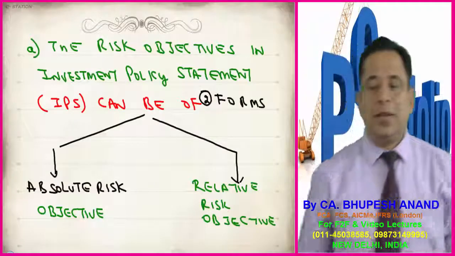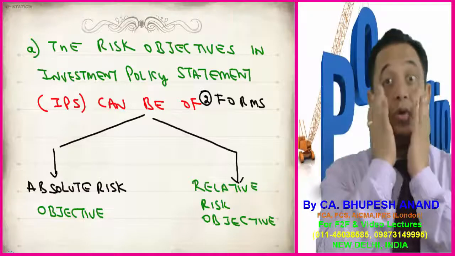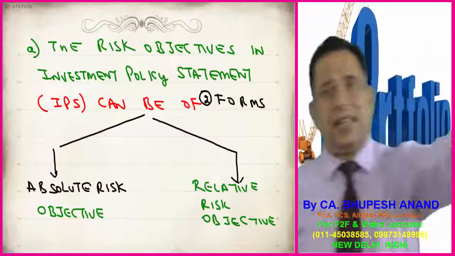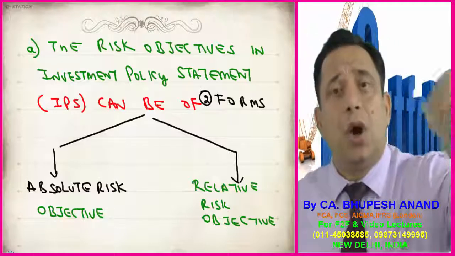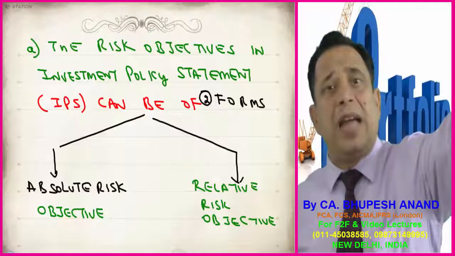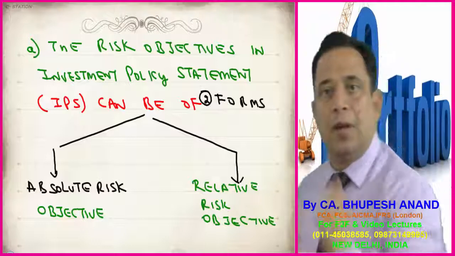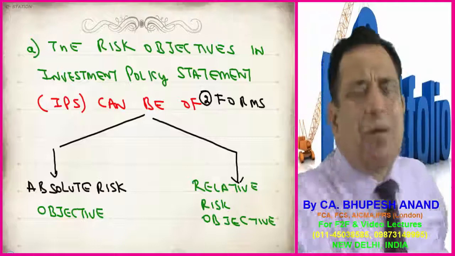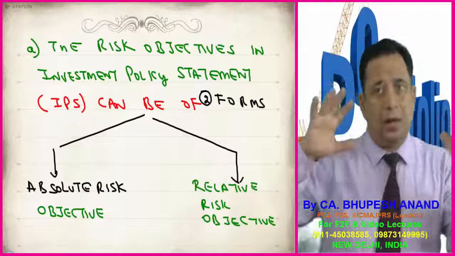The risk objective in IPS can be of two types. Now I can have absolute risk and relative risk. This investor can say that I will not bear a loss or a decrease in the return or the decrease in the value of portfolio of more than 5% during a 12-month period, or it cannot be more than $50 million, as the case may be. I have just said 50 million, it can be a hypothetical one.